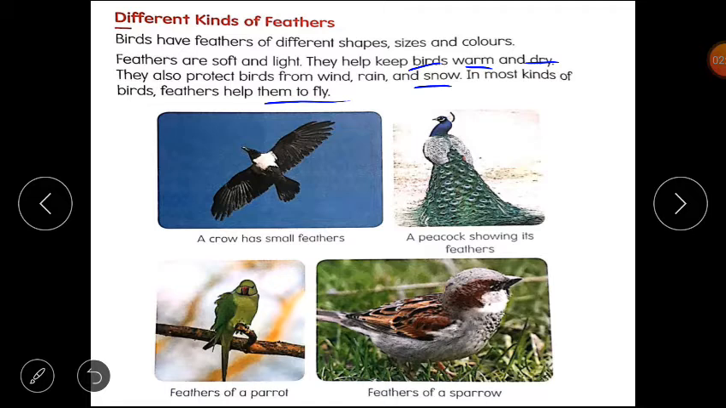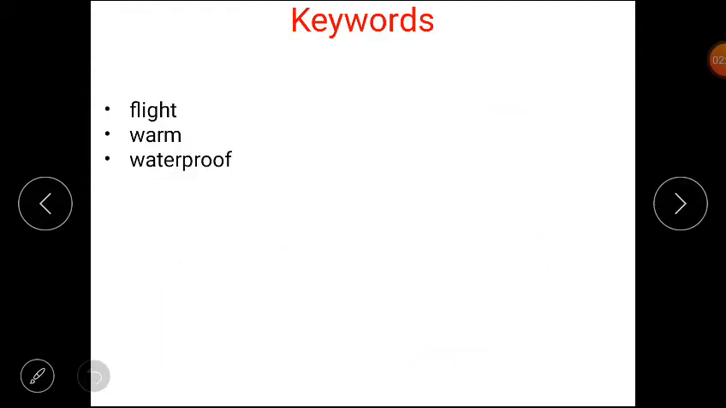A crow has small feathers. A peacock showing its feathers. You can see in the picture. Feathers of a parrot are green. Feathers of a sparrow are light brown. Now these are your keywords: flight, warm and waterproof. You have to write these keywords in your notebook.